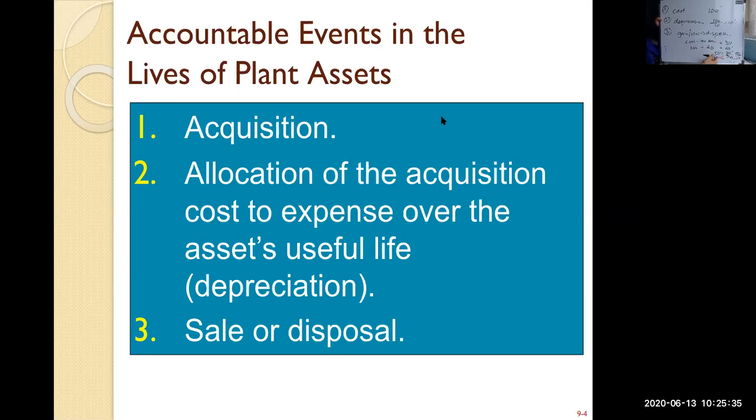Normally the information is provided to you. You just have to plug in the information. If you understand the concept, then you should be able to determine the gain or loss on the disposal. Right, I think that is it for this chapter.